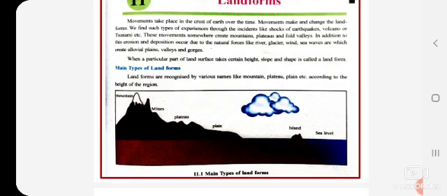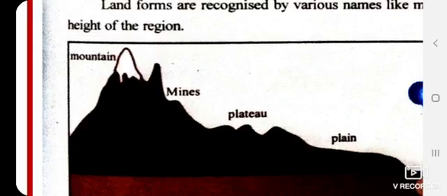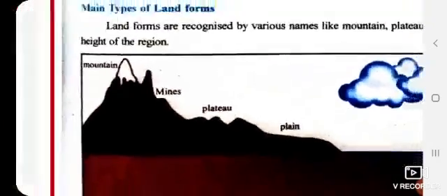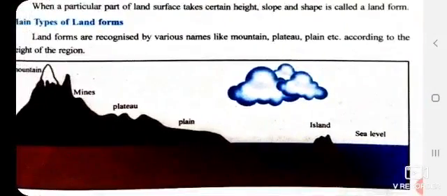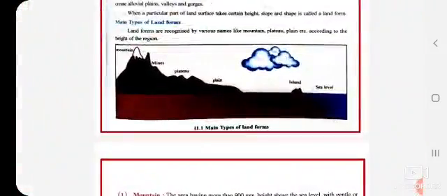See, you can see in the picture. Look, mountains are like this. Then comes the plateau, which is a bit smaller, and then comes the plain, meaning surface land, and here you can find some island and then sea level. So these are the main types of landform.